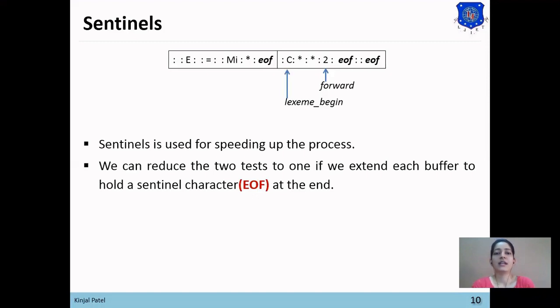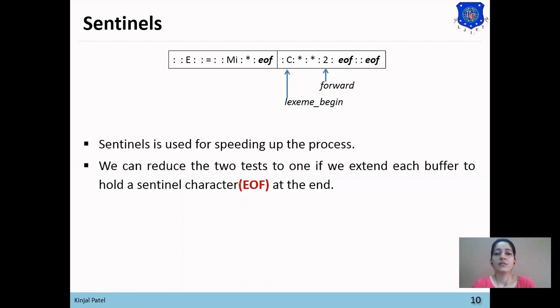You can see that at the end of the first buffer EOF has been added, and at the end of the second buffer EOF has been added, and one extra EOF is for the input end. So there are three EOFs in a sentinel arrangement: the first for the first buffer, the second for the second buffer, and the third for the input end.